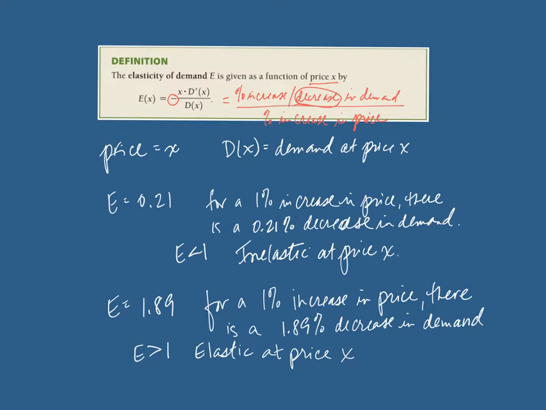Okay, and so we're going to take a look at that and take a look at some examples. So this first one is a demand for computer games. Highwire Electronics determines the following demand function for a new game, where Q is the number of games sold per day when the price is X dollars per game. And we have a nice little graph of our function. A, find the elasticity when X equals 3. And at X equals 3, will a small increase in price cause total revenue to increase or decrease? So we'll have that conversation as well.